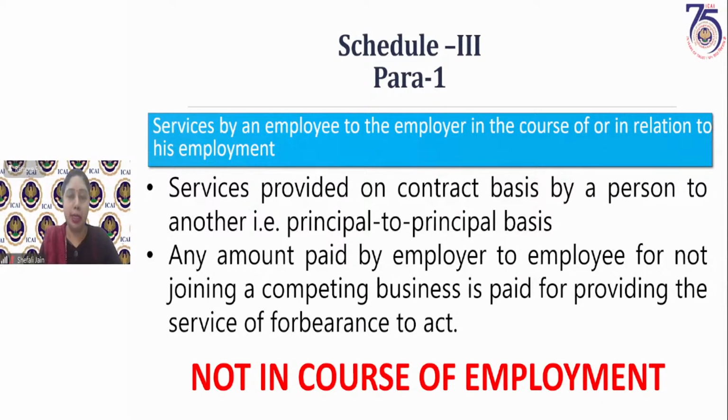But this example I had taken just to explain to you that even if a person is a director, he can be an employee because he is given salary for that particular service which he is providing to the company. He gets salary, TDS is deducted on his salary, which shows that he is an employee. Because he is an employee, his services will be covered in para 1 and that will not be considered as supply.